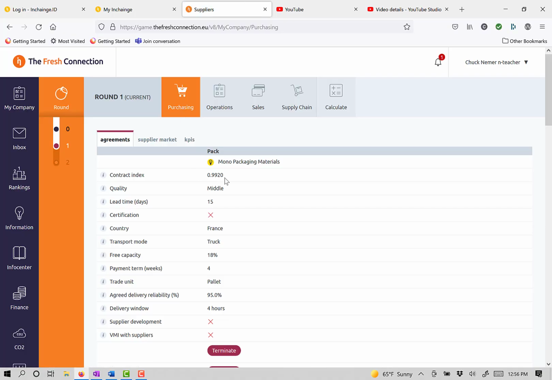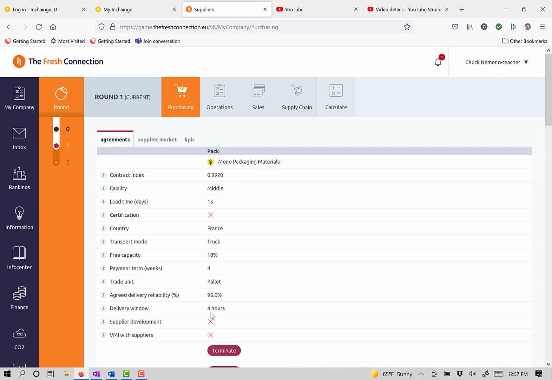What this is saying is Mono Packaging, based on these promises that we've negotiated with us, they are willing to offer us 0.9920 times the 3 cents a container, so a little bit of a discount, so 0.02976. So the more favorable the promises are to the supplier, the more of a discount they're willing to give us. The less beneficial those are to the supplier, the more they're going to charge us.